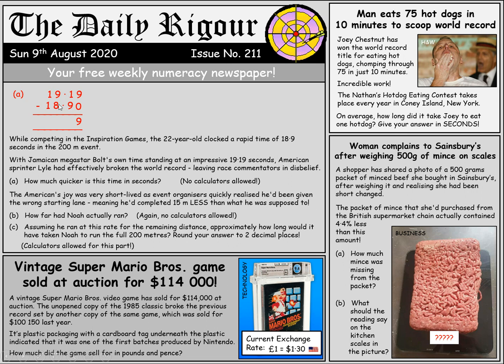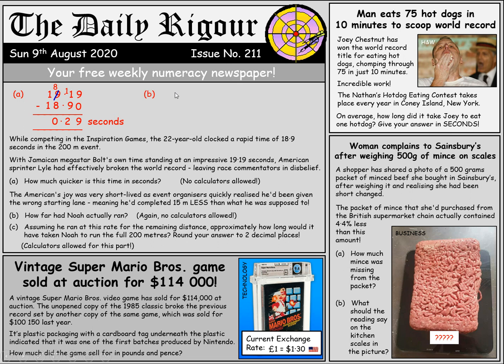1 take away 9 we can't do. So what we're going to do is take one of these units, and we're going to be left with 8 units. And we're going to drop one of those units down and it becomes 10 tenths. So that's going to become 11 tenths take away 9 tenths, which is 2. We're then going to put the point in, and then 8 take away 8 is 0, and obviously 1 take away 1 is also 0. So that gives us a time of 0.29 seconds.